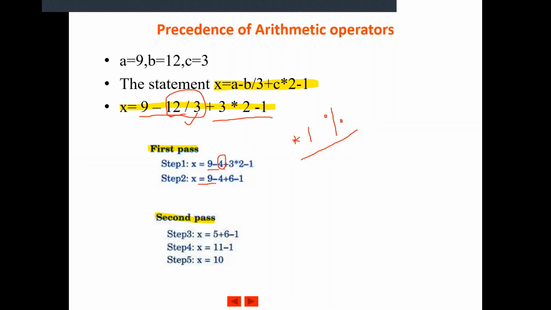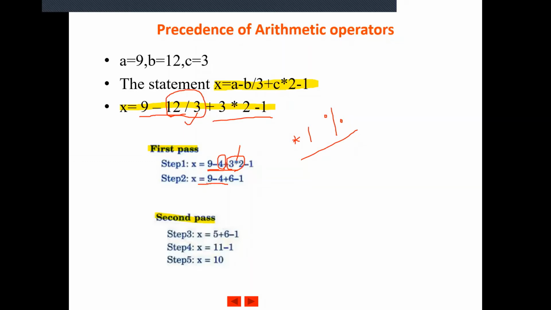When we move from left to right, we first encounter the subtraction symbol, then an addition symbol, then a multiplication symbol. When you encounter a multiplication symbol, it takes the two operands on either side because it is a binary operator, and solves 3 into 2, which is 6.